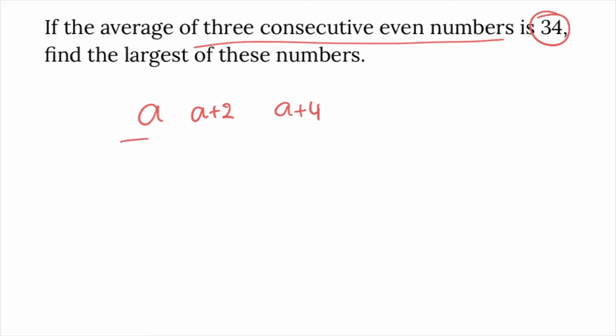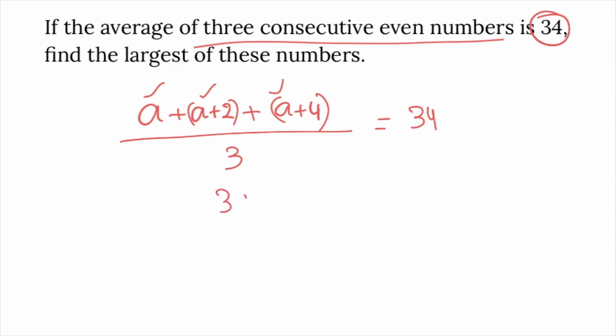Average is sum by number: A plus A plus 2 plus A plus 4 divided by the number of values, 3. That is given as 34. A plus A plus A, 3A plus 6, by 3 is equal to 34.